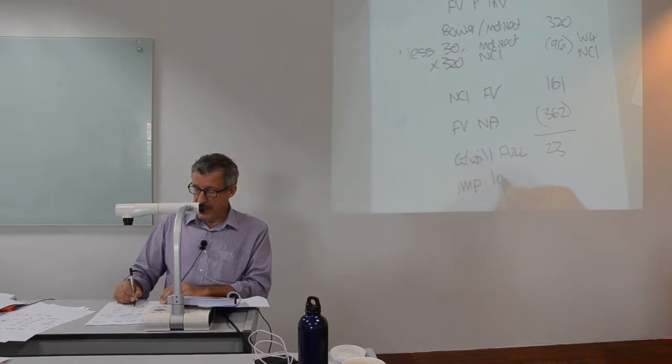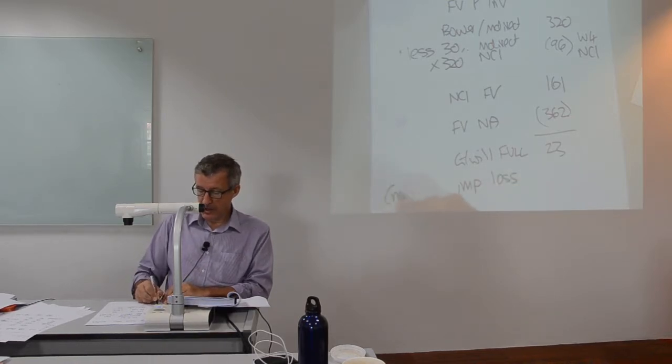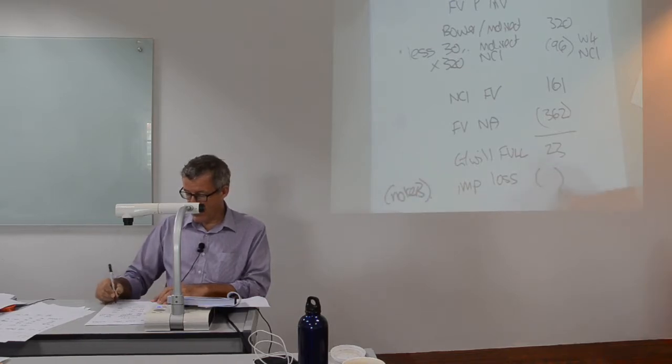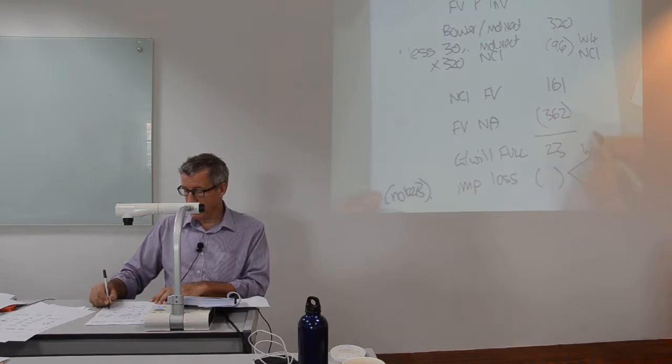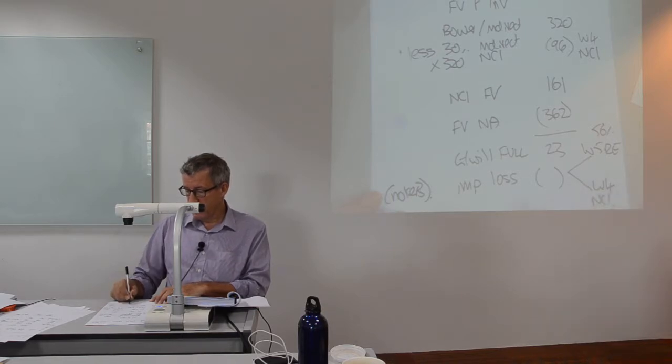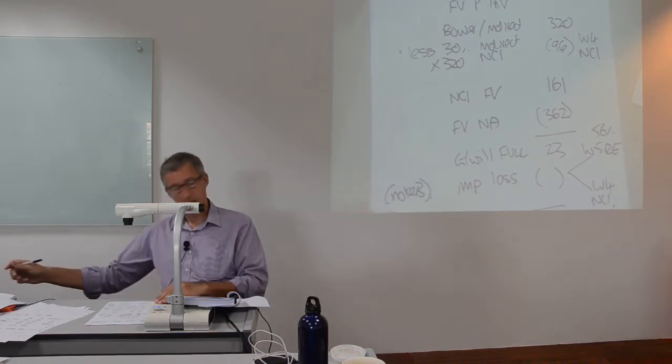There seems to be an impairment loss because of note number 3. That impairment loss will be split. Working 5, retained earnings 56%. Working 4, NCI 44%. And then we'll have our year-end figures for goodwill.